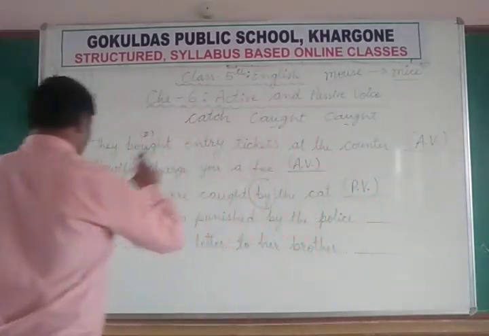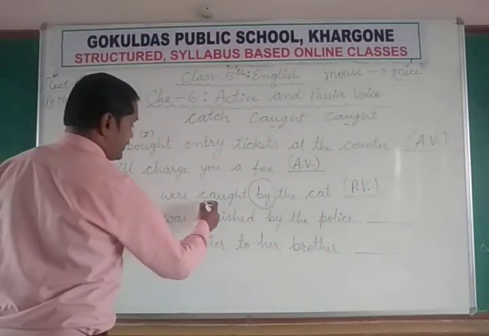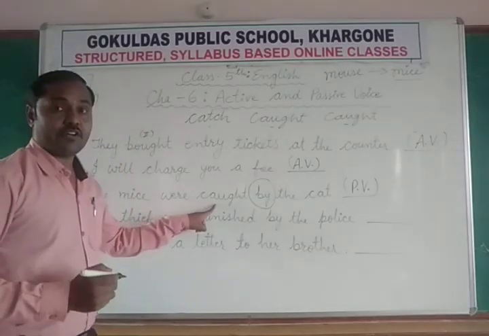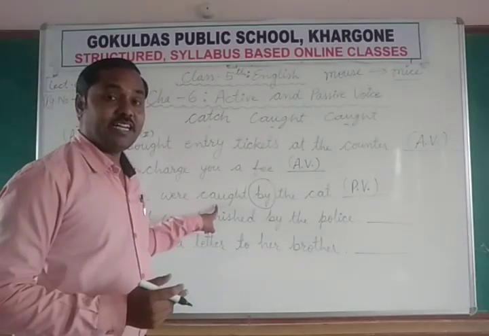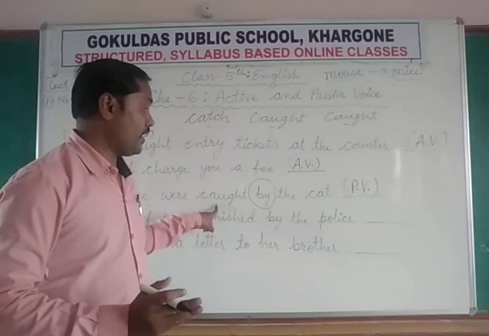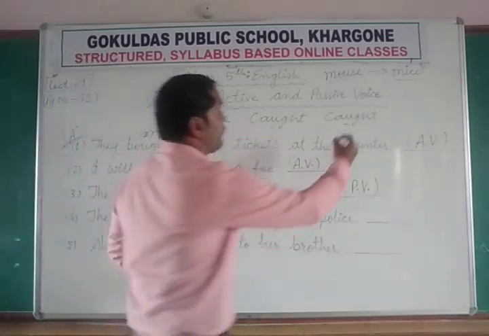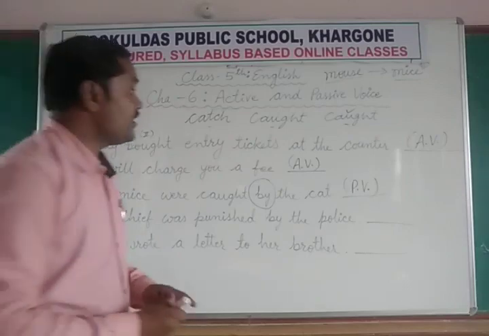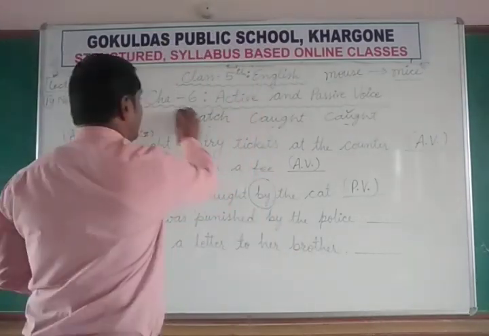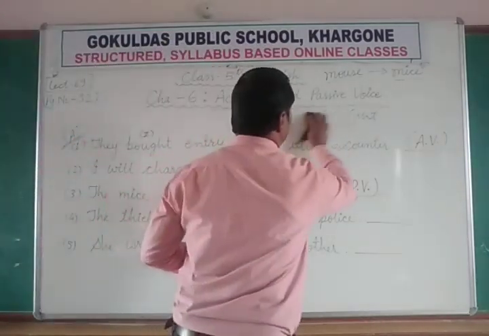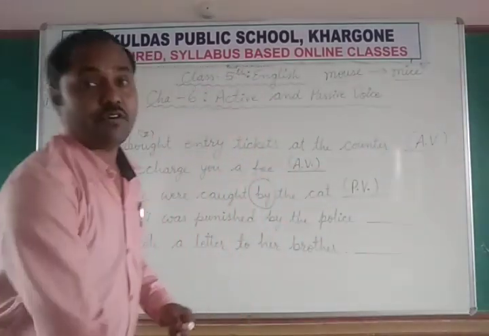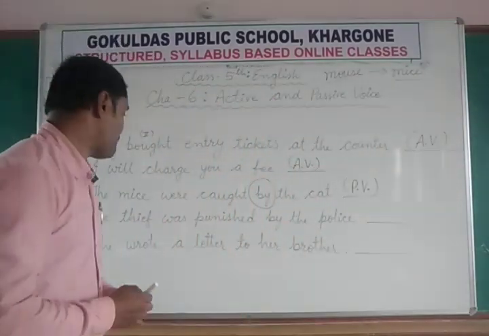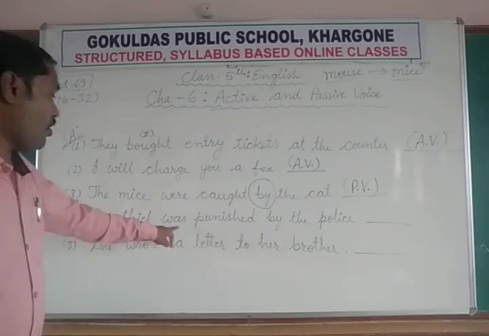Cat is doing the action on mice. And the verb is caught. And we know that already in the passive voice, always the third form is used. So that is clear that this is the third form of the verb, because in passive voice, always third forms are used.